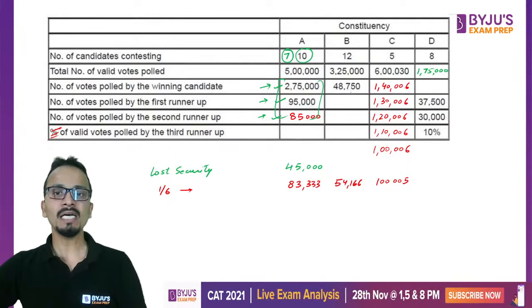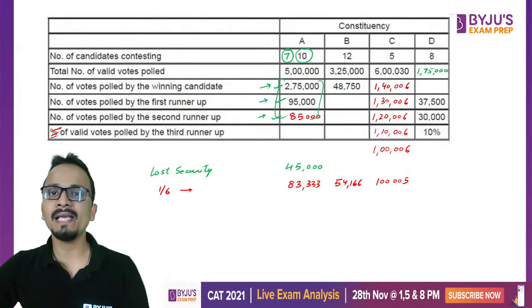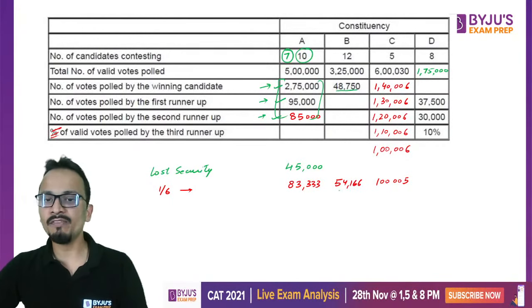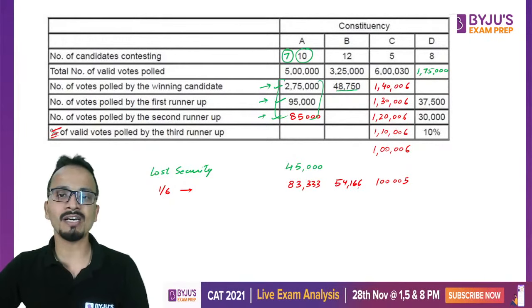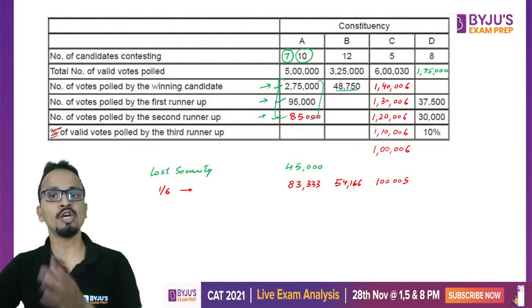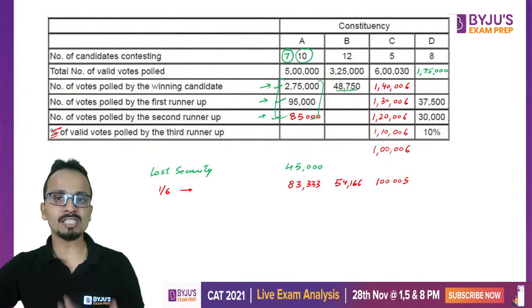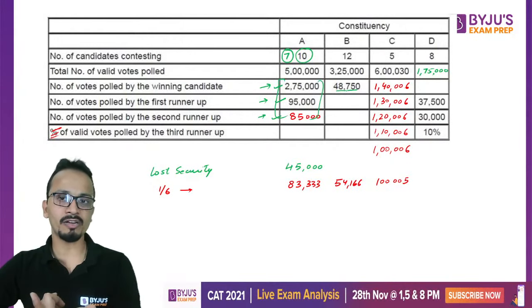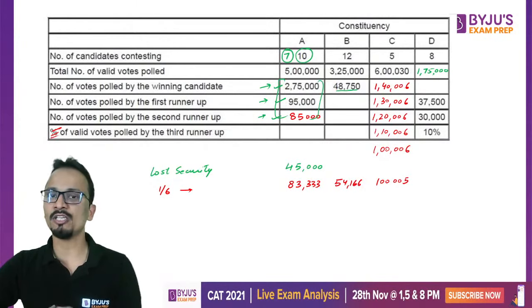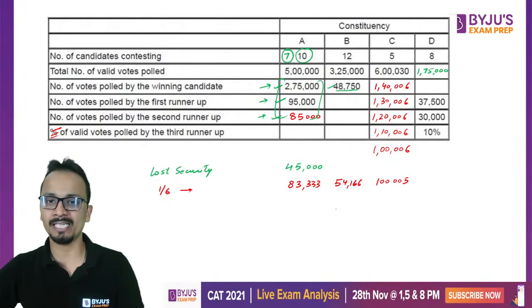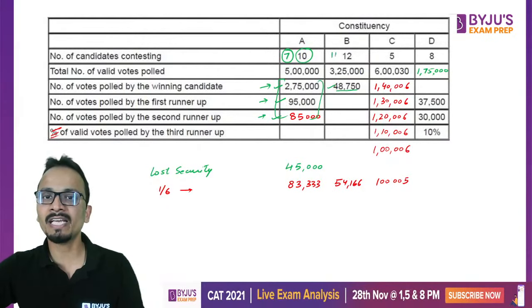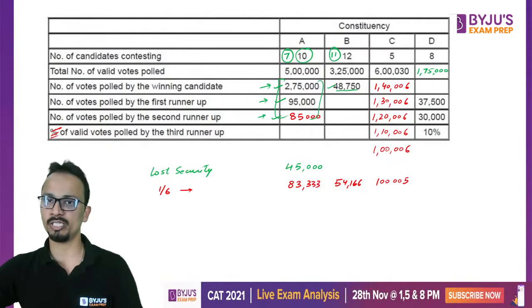Okay, now talking about constituency B, the winner has got 48,750 and anyone who will get 54,166 or less will lose his security deposit. Now maximum votes are received by winner, which is 48,000. So he will not lose his security deposit, but the remaining 11 candidates will lose their security deposit.